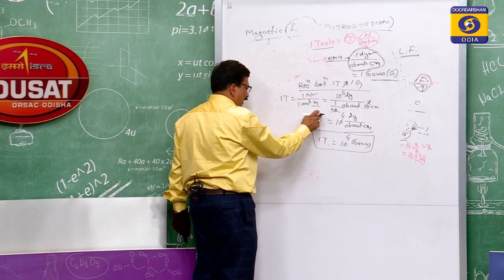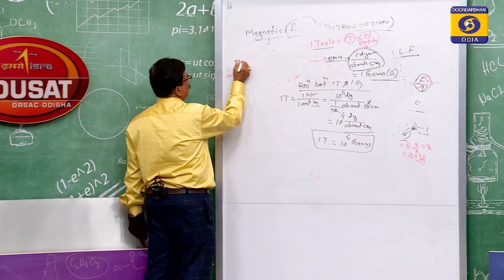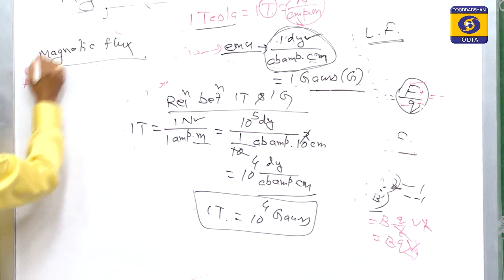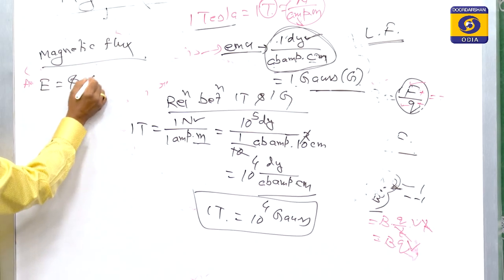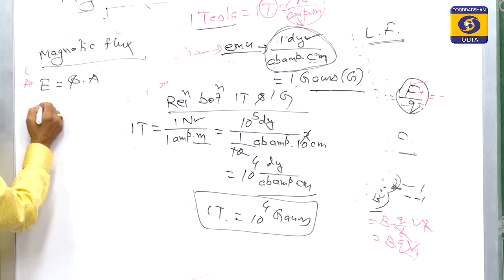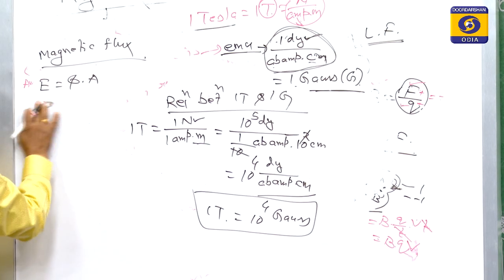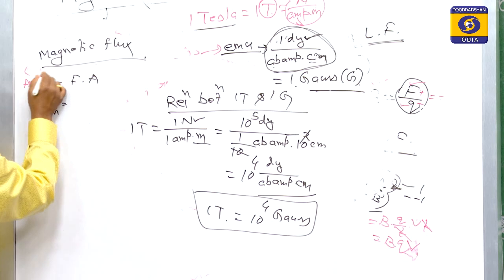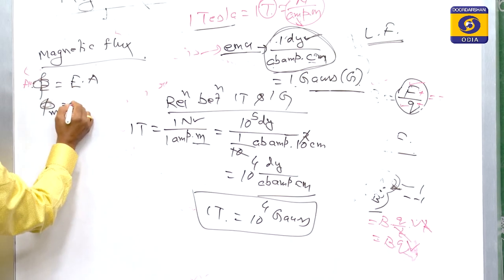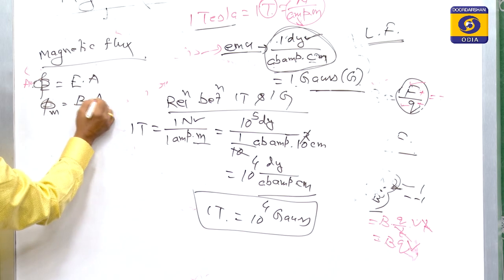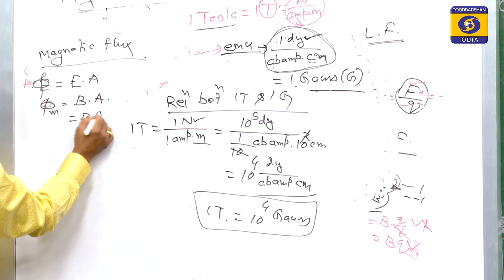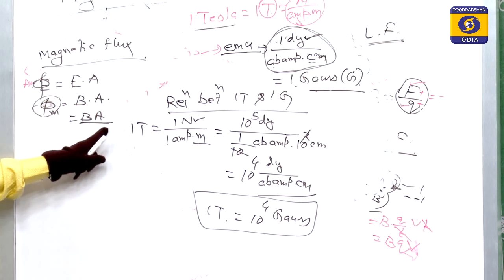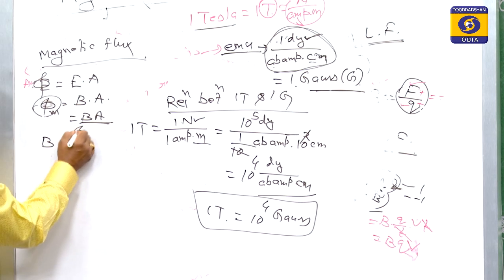Similarly, another type of definition you can derive from the magnetic flux. Like the electric flux, where we know phi is equal to E into A, the magnetic flux that we write as phi of the magnetic, phi is equal to B into A. So, phi is equal to BA, therefore B is equal to phi by A.